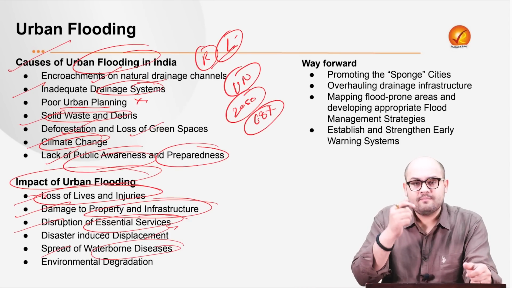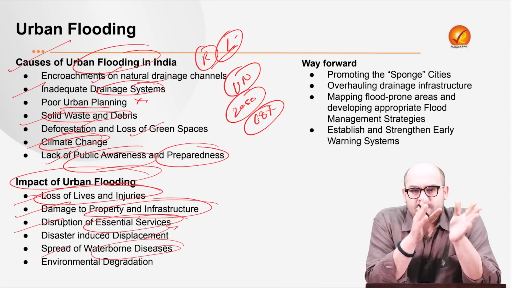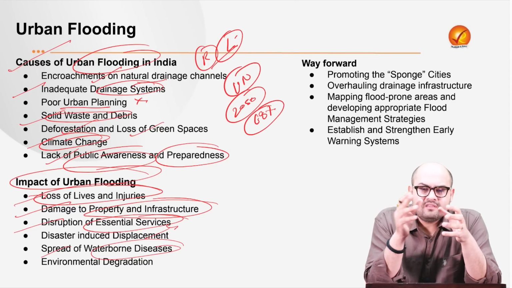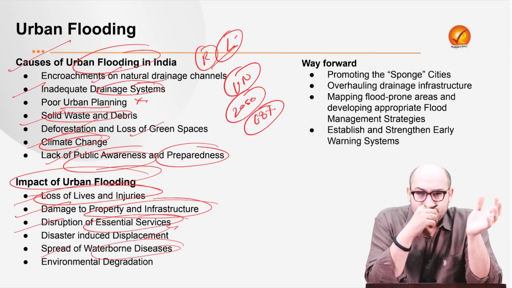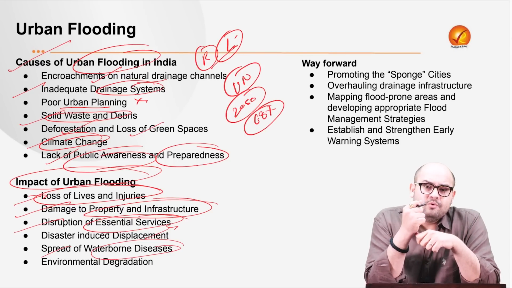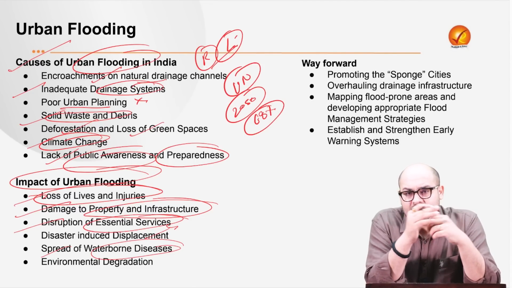Next is the spread of waterborne illnesses. As we just talked about in the beginning, you have the mixing of polluted water with the natural drainage systems, right? So once you have the mixing of the polluted water or the contaminants, it can lead to the growth of waterborne illnesses, cholera, typhoid, or other illnesses, right?